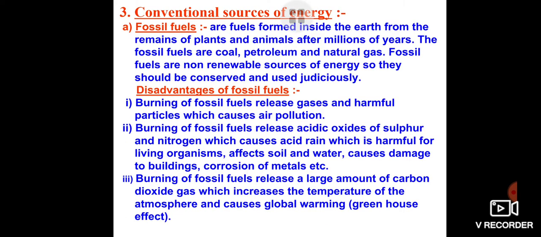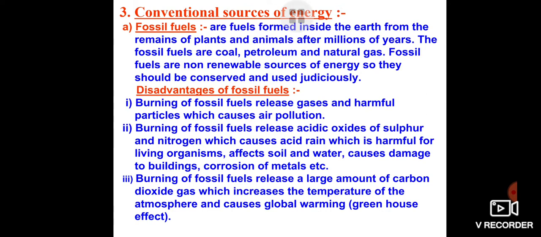Now we understand them more. Conventional sources of energy, fossil fuels is the very first point. How does the formation of these fossil fuels take place? Actually, they are formed from the dead decaying parts of plants and animals which were buried deep inside the earth so many years back. Because of excess pressure and temperature, they were converted into fossil fuels. And definitely the action of bacteria is also responsible for the same.